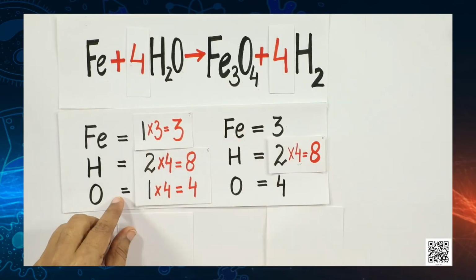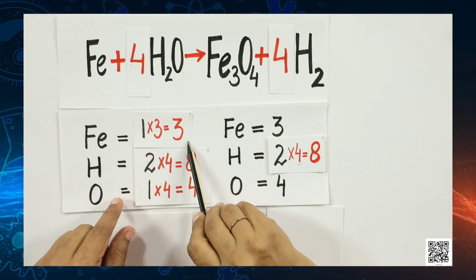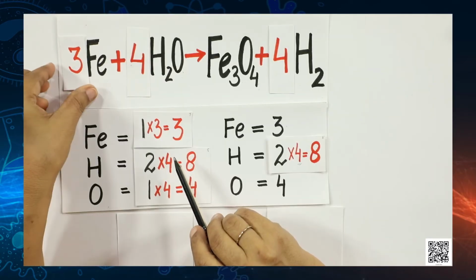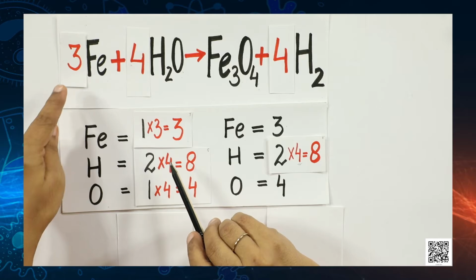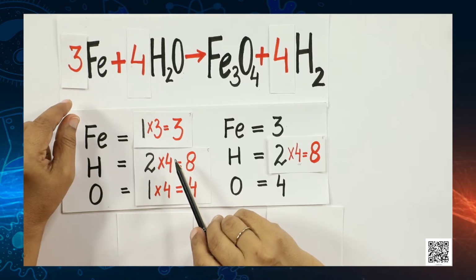Here we go. So, now you can see that all the atoms of each element on both the sides are balanced. We only need to add coefficient 3 in front of iron. So, let us do that. Okay. So, I have written coefficient 3. Have you all noted, children? Okay, that is good. So, this has become our balanced chemical equation.